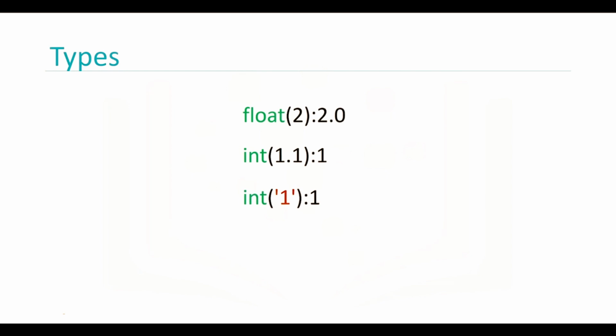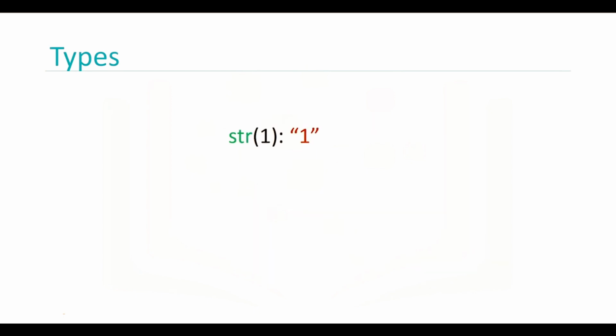You can change the type of the expression in Python. This is called typecasting. You can convert an int to a float. For example, you can convert or cast the integer 2 to a float 2. Nothing really changes. If you cast a float to an integer, you must be careful. For example, if you cast the float 1.1 to 1, you will lose some information. If a string contains an integer value, you can convert it to int. If we convert a string that contains a non-integer value, we get an error. Check out more examples in the lab. You can convert an int to a string, or a float to a string.